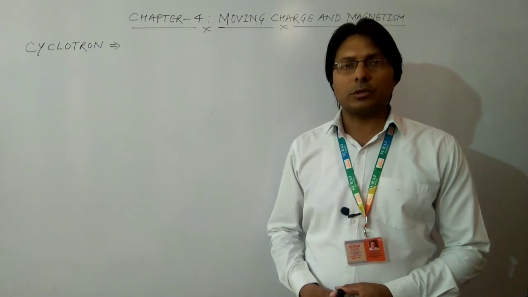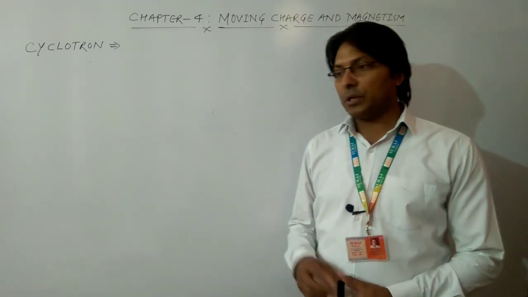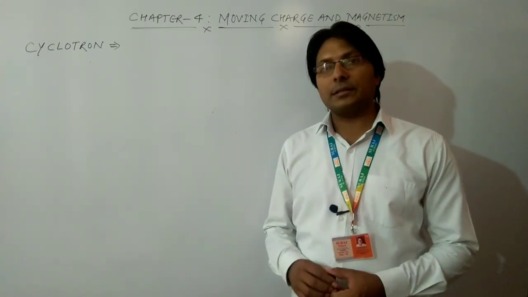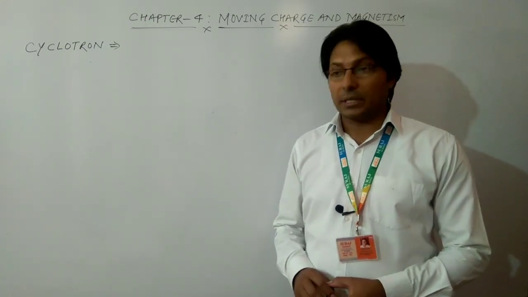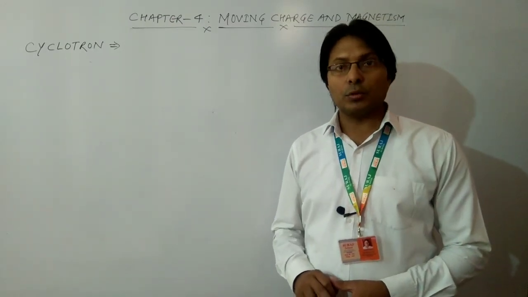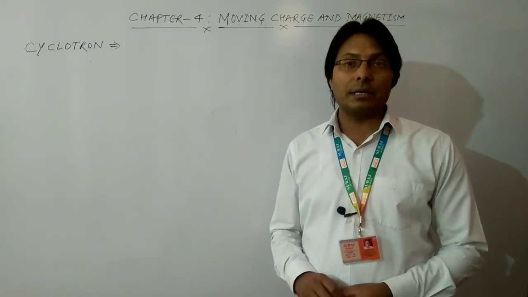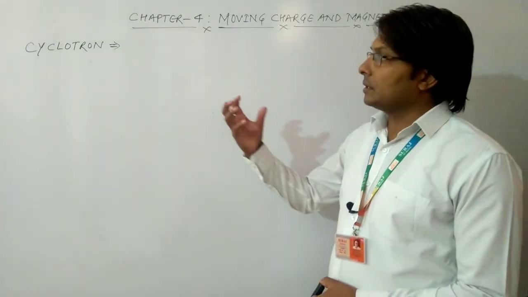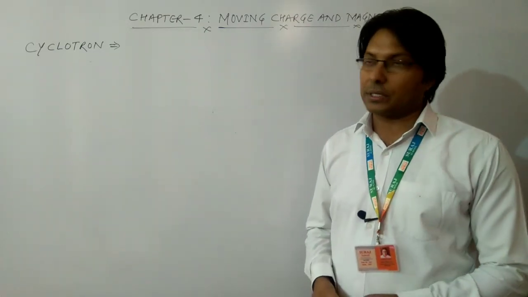Today we are going to discuss a very important topic of chapter 4, that is cyclotron. The importance of this topic can be easily understood by analyzing the 5 to 10 years papers of CBSE, and you will find that in the last 10-year papers, this topic has been asked 5 to 6 times. So the probability of cyclotron appearing in the CBSE exam is almost 50 to 60%. So you need to concentrate on this topic from the very beginning.